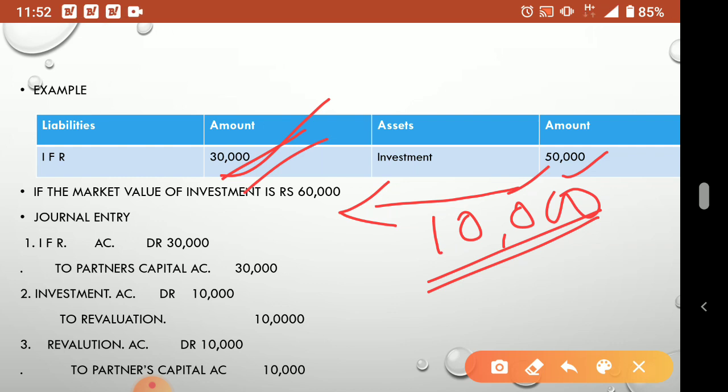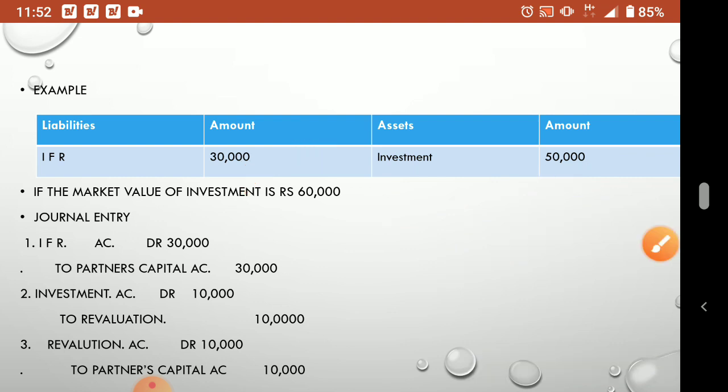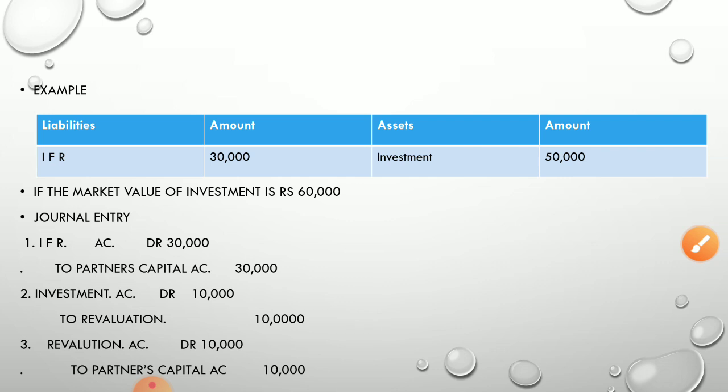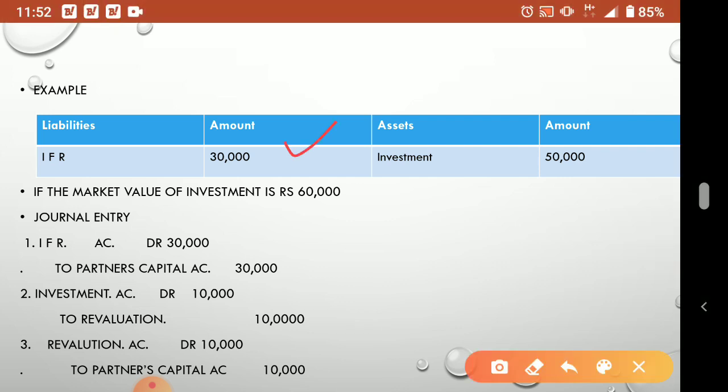First, what to do? This IFR amount, who will take? Partners will take. Okay, 30,000, 30,000. Partners will share in old ratio. Now investment account to revaluation. From investment, we are getting 10,000 extra. That will be transferred to which account?